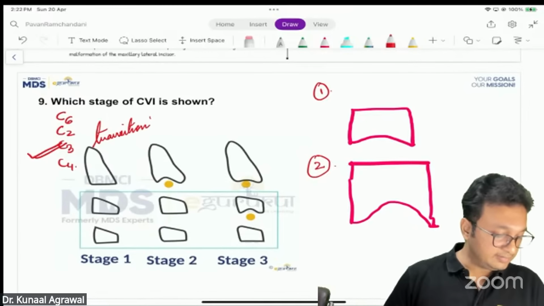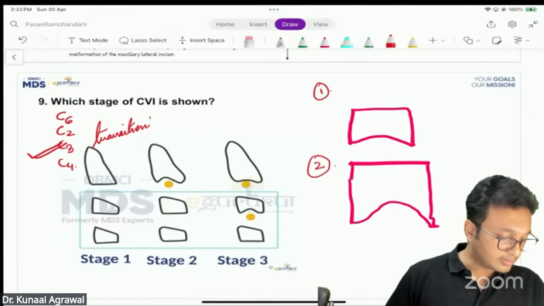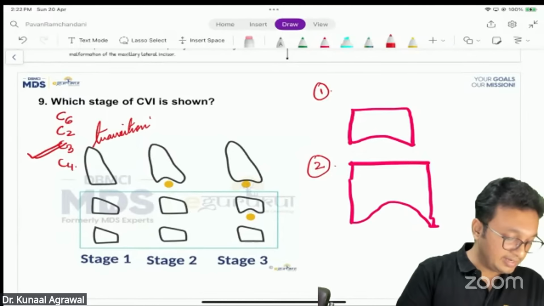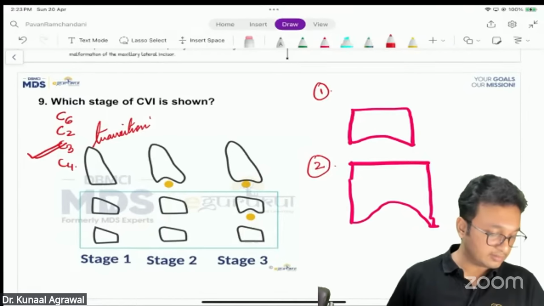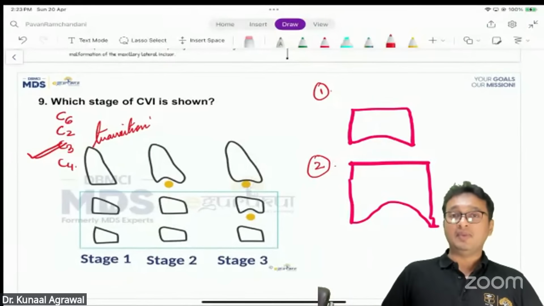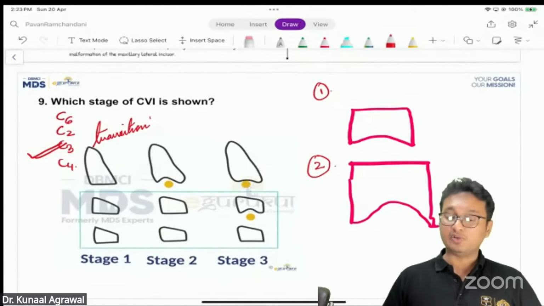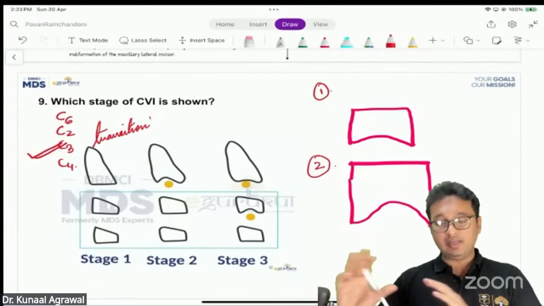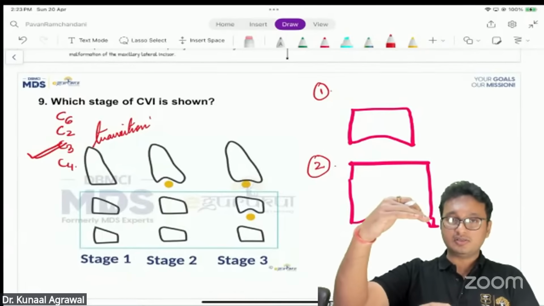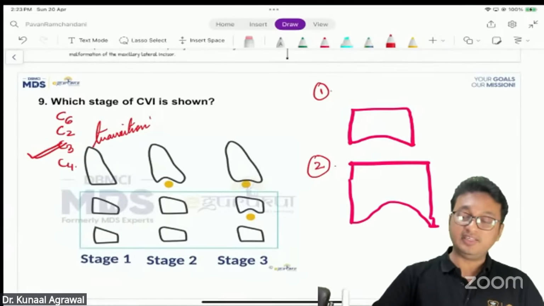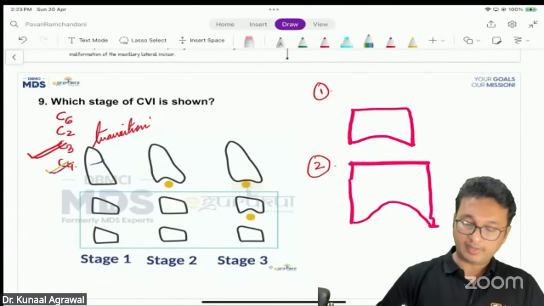But if somebody is saying it's the second image, Dr. Zakia Ather is saying it is the second image. MR is also saying it is the second image. Who else is saying second image? Home for Words is saying it was square. So as I said, if the image was squarish, we will go for C3, which corresponds with the transition stage. Whereas if we have more of a rectangular stage, we will go for C4.